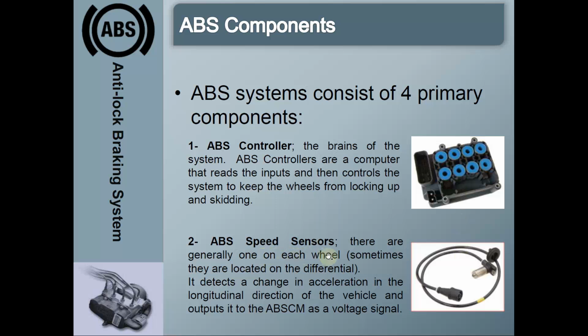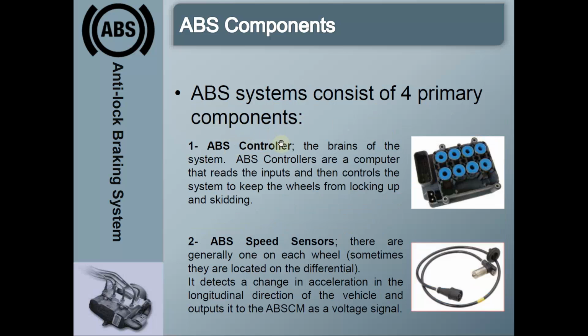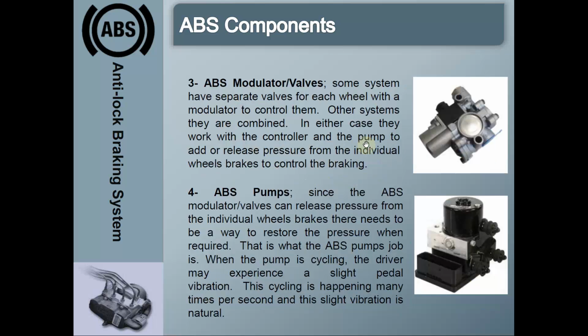Then speed sensors, which are mounted on each of the wheels, will sense the speed of each wheel and send this information to the ABS controller. Then we have the ABS modulator, or the valve, which will control the flow of brake fluid to each of the wheels. This ABS modulator is controlled by the ABS controller, or the electronic control unit, and the valves are actually solenoid valves.